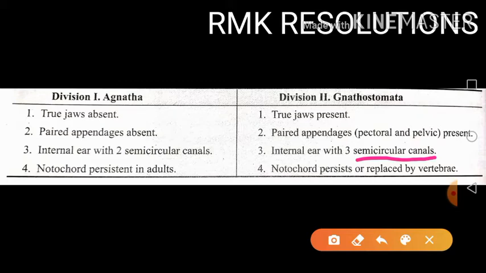Fourth difference: the notochord is persistent in the adult in the case of the Agnatha, and in the case of the Gnathostomata the notochord is replaced by another structure called the vertebrae or vertebral column.